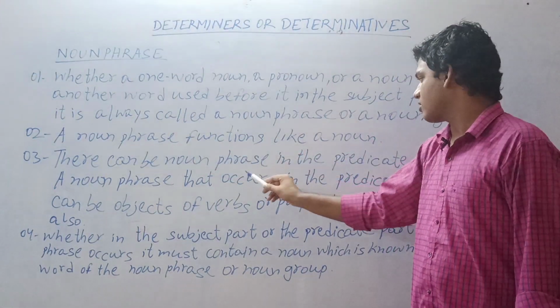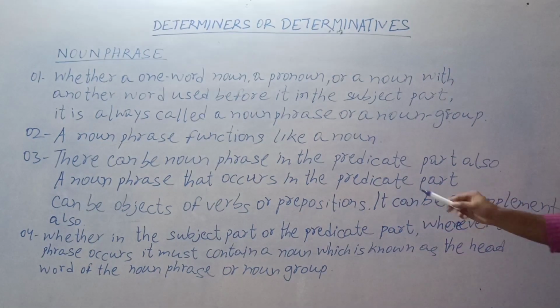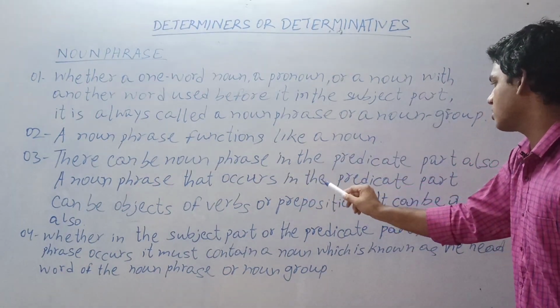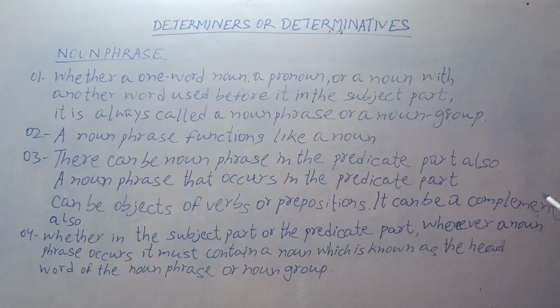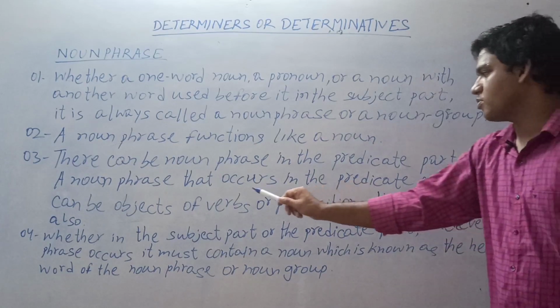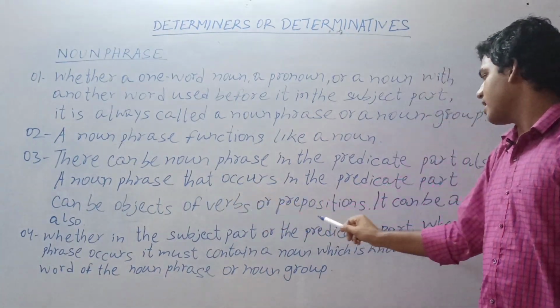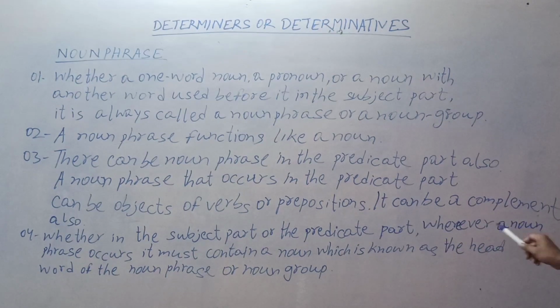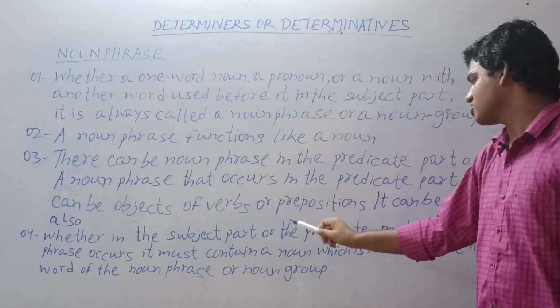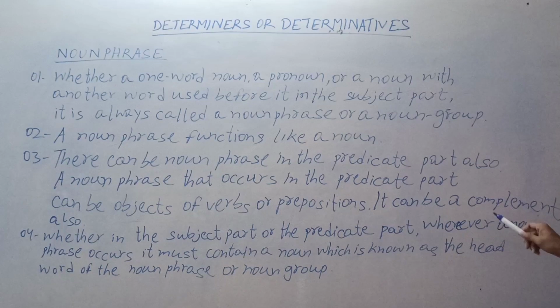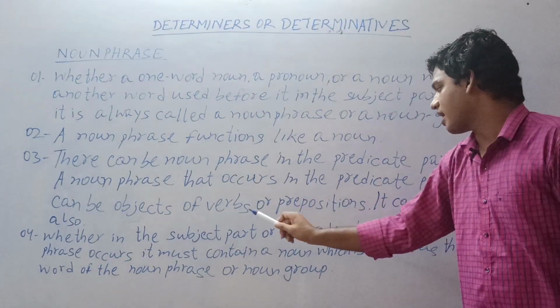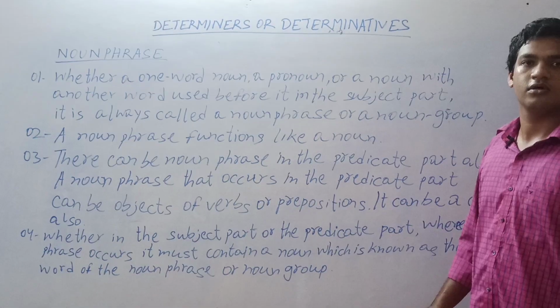A noun phrase that occurs in the predicate part can be the object of a verb or preposition. It can be a complement also. And the last point is whether in the subject part or the predicate part, wherever a noun phrase occurs, it must contain a noun, which is known as the head word of the noun phrase or noun group.